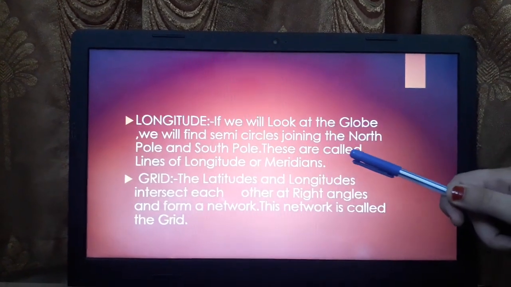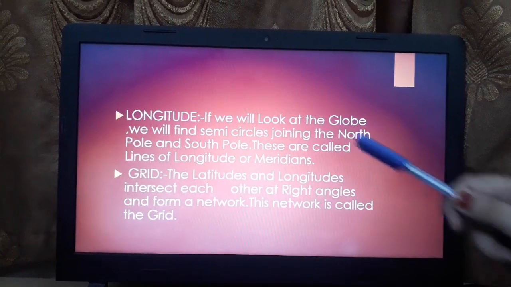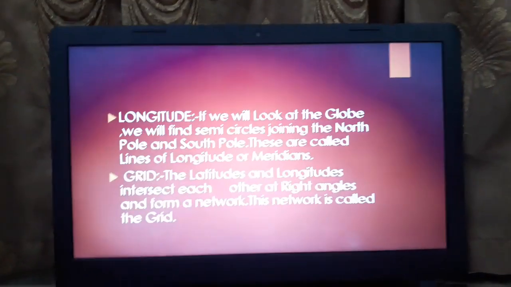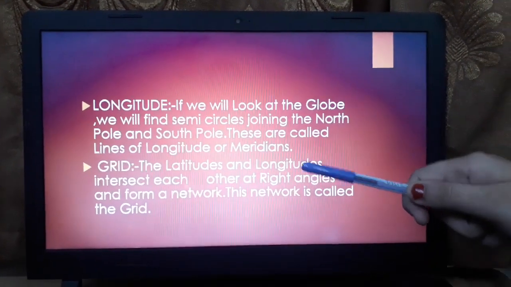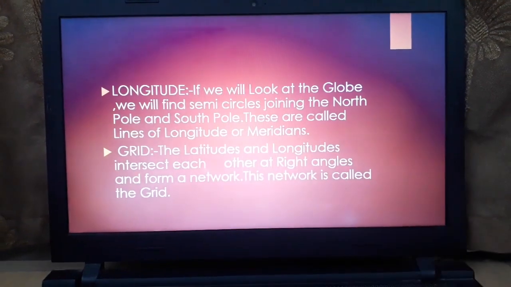The last is grid. The latitude and the longitude intersect each other at right angles. As I told you in the previous class also, the latitude and longitude intersect each other at right angles and form a network. This network is called the grid.